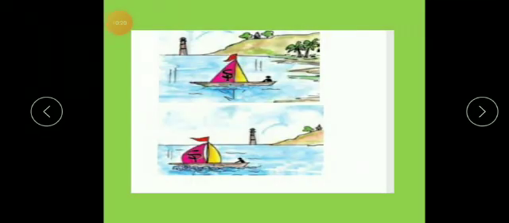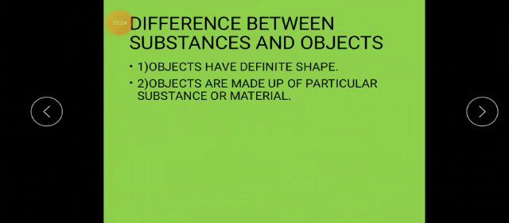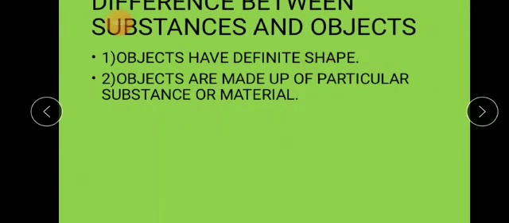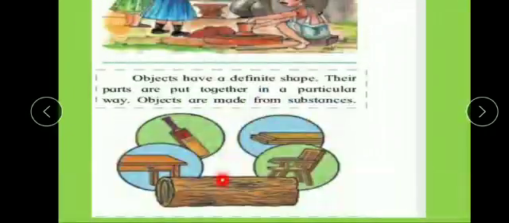And which are the objects and substances? Energy is what, children? It is the capacity of a body to do work. Objects have a definite shape, and objects are made up of a particular substance or material. This is the substance, and these are the objects which are made from this substance. Okay, so objects have a definite shape, and all objects are made up of a specific substance or material.